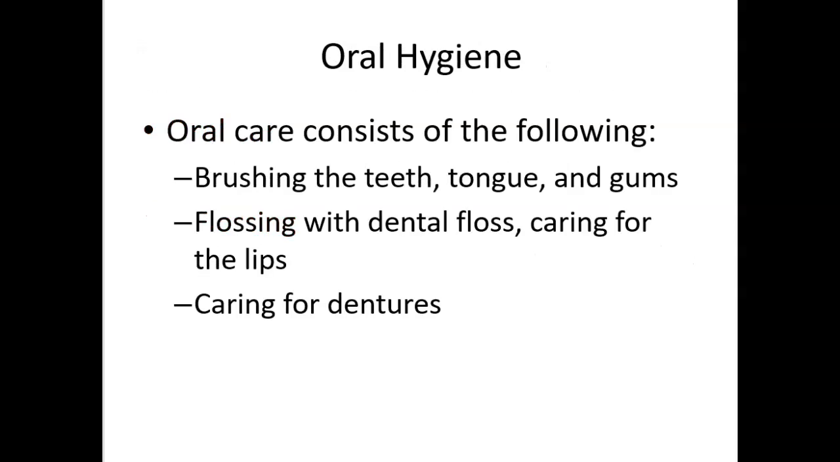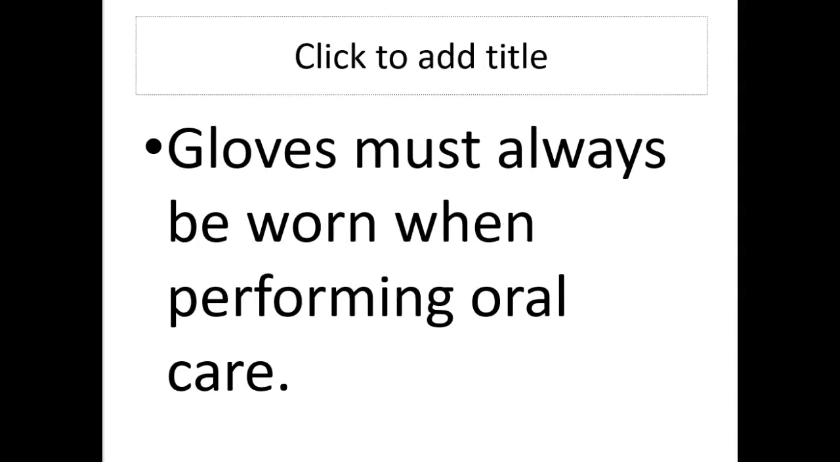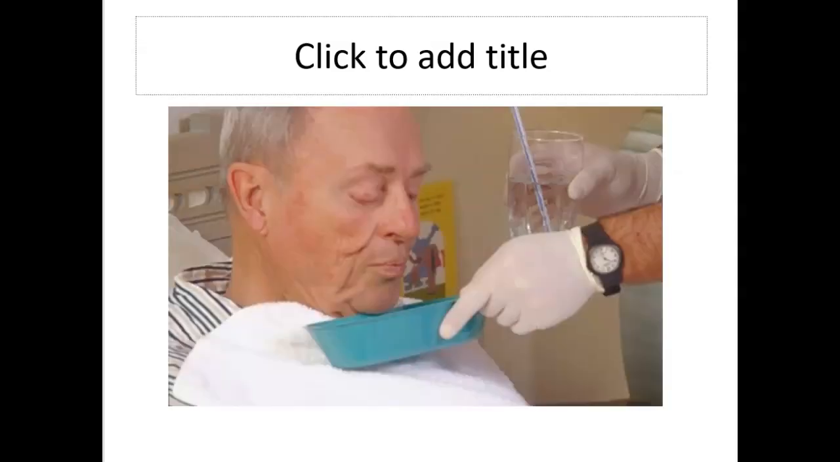Oral hygiene consists of not just brushing the teeth, but cleaning that whole oral cavity. So it's brushing the teeth, the gums, and the tongue. Flossing, caring for the lips, caring for dentures, all of that's included under that oral hygiene category. Remember, when you're performing oral hygiene, you want to wear gloves because you are coming into contact with mucous membranes, and that's always an area of risk. This is giving a picture or an example of what it looks like when you're helping somebody to perform oral hygiene if they're not able to get up and go to the sink.